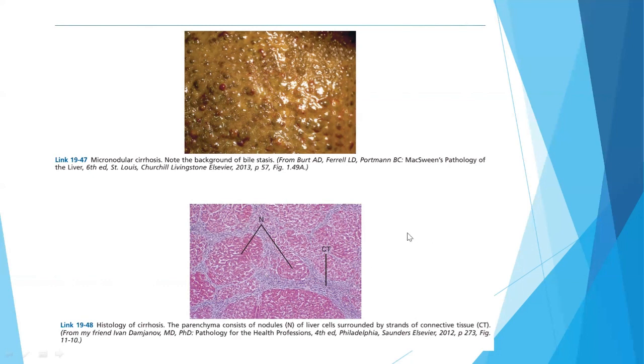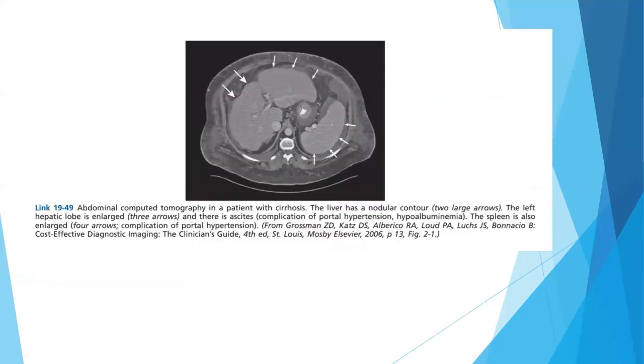This is the histology of cirrhosis, where you can see the parenchyma, which consists of nodules of the liver cells surrounded by the strands of connective tissue. So these are the nodules, and these are surrounded by the connective tissue. So fibrosis plus nodules, or the regenerative nodules, is the hallmark of cirrhosis.